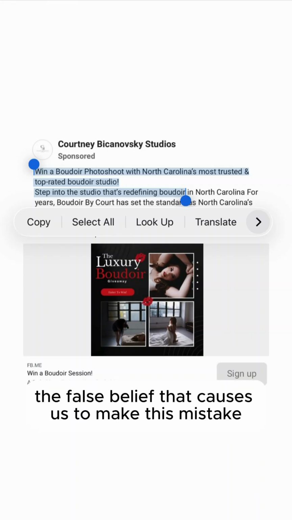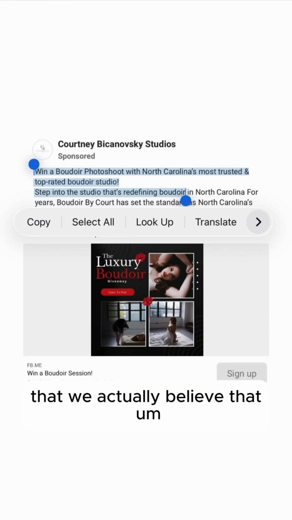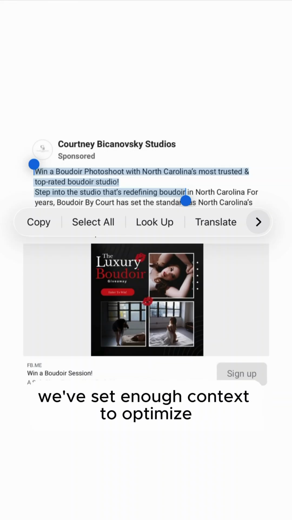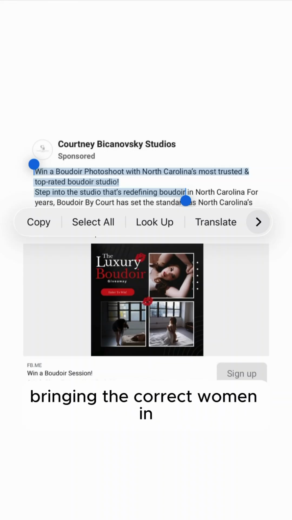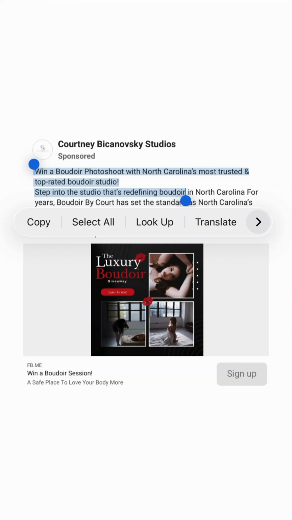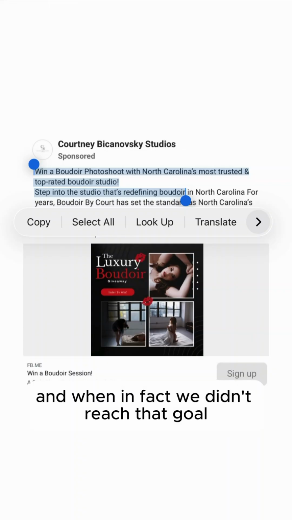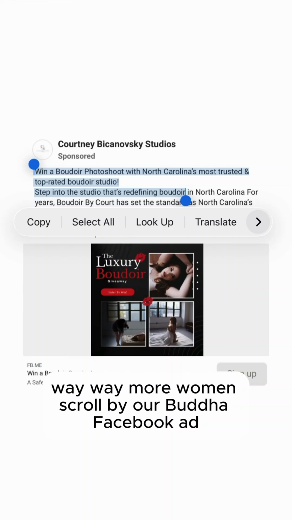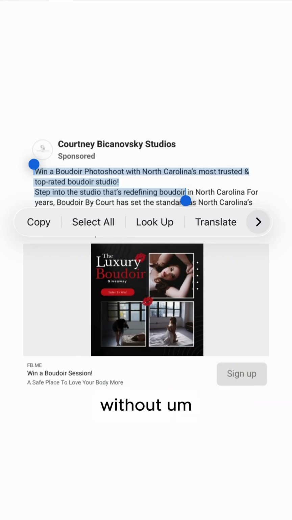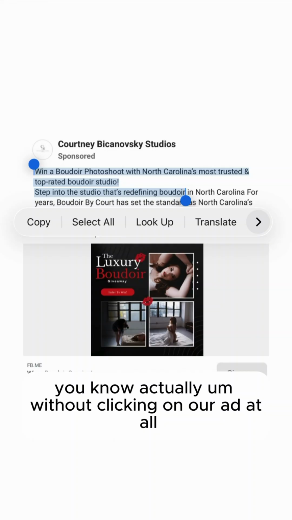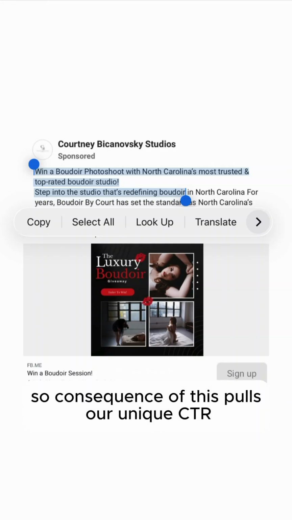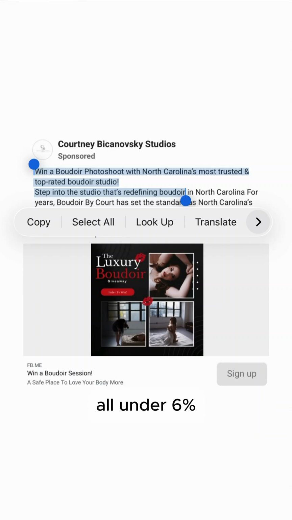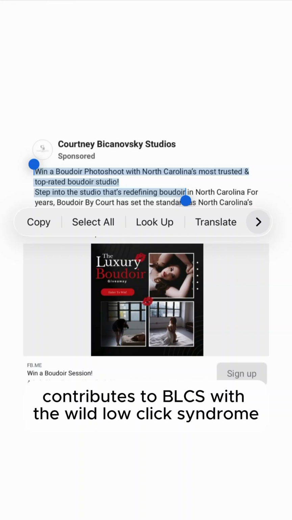The false belief that caused us to make this mistake is that we believe we've set enough context to optimize bringing the correct women in, clicking on our ad, when in fact we didn't reach that goal, and we're actually having way more women scroll by our Boudoir Facebook ad than is necessary without clicking on our ad at all. So the consequence of this pulls our unique CTR all under 6%, contributes to BLCS, Boudoir low click syndrome.